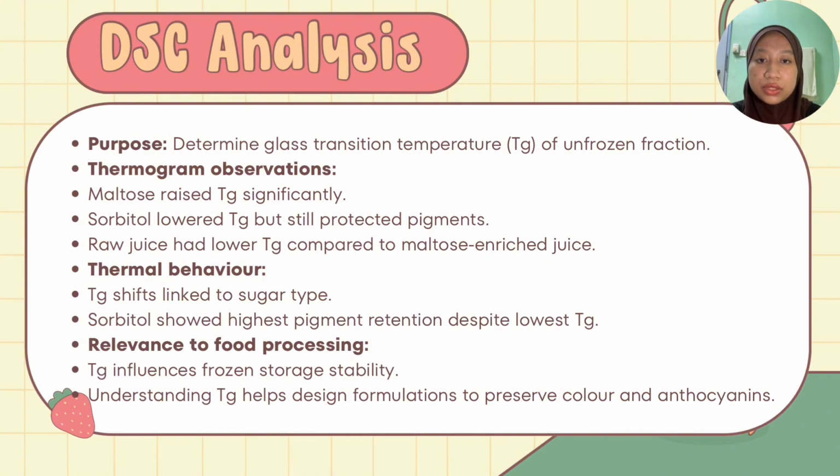So the relevance of DSC analysis is clear: understanding Tg helps food scientists design formulations that preserve color and quality during frozen storage. However, this study also highlights that other factors such as the chemical nature of the carbohydrate play a role in protecting pigments.